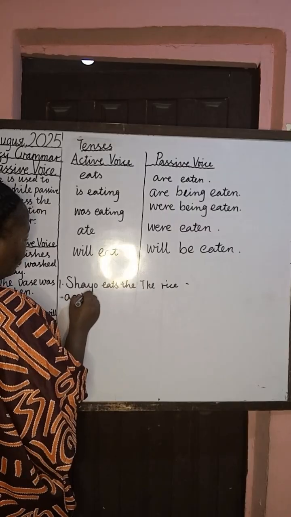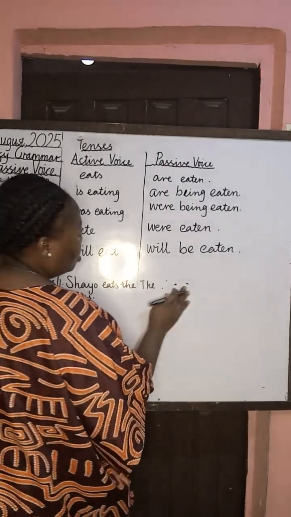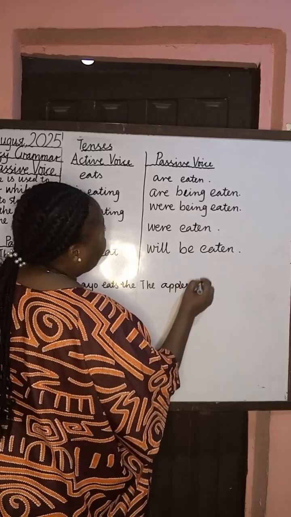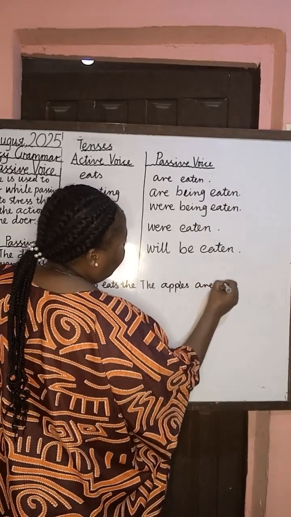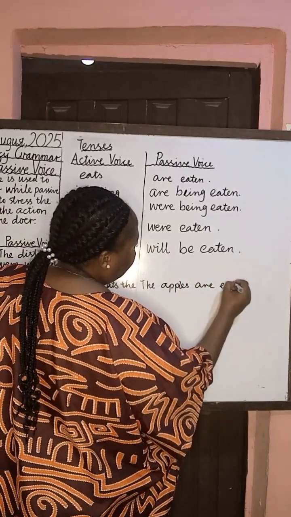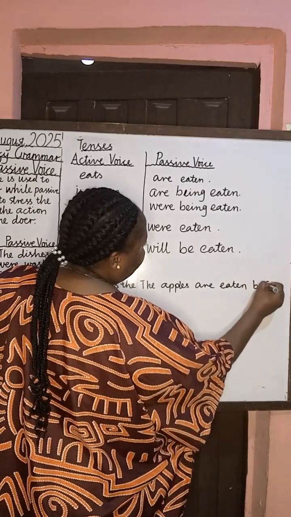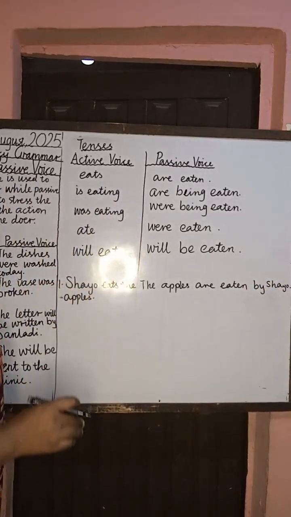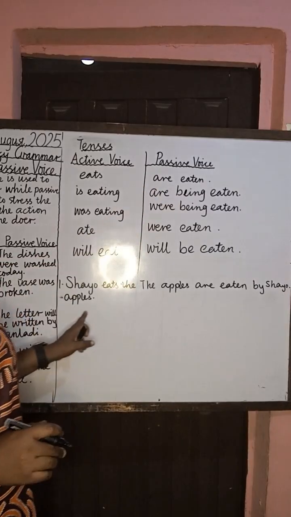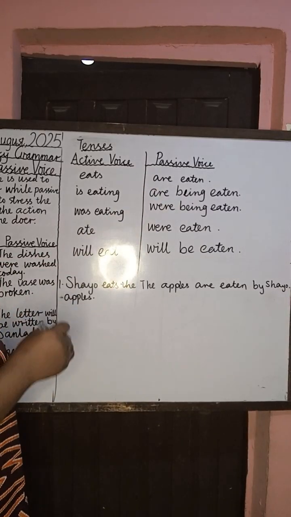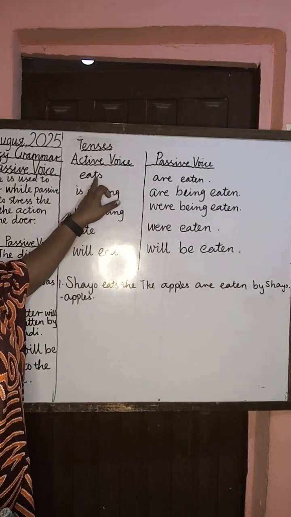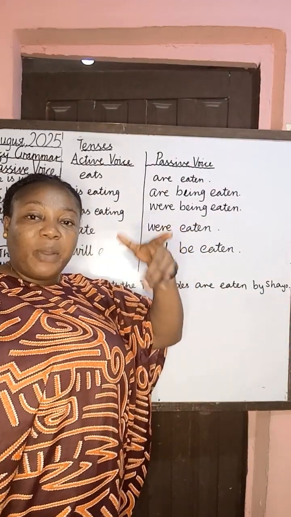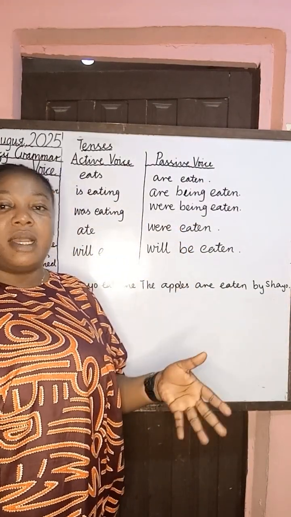Shayo eats the apples. So let's return to the apples are eaten by Shayo. Now, the reason why we use are is because the apple is in plural. And this is a simple present tense.